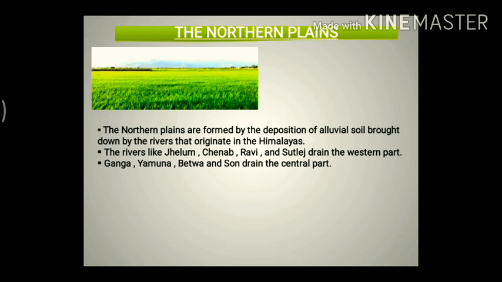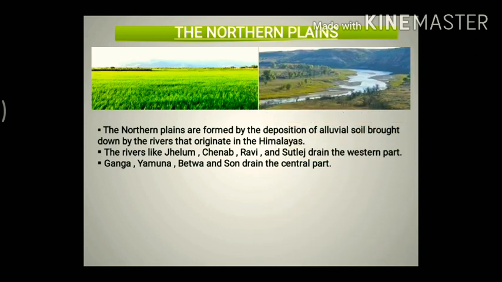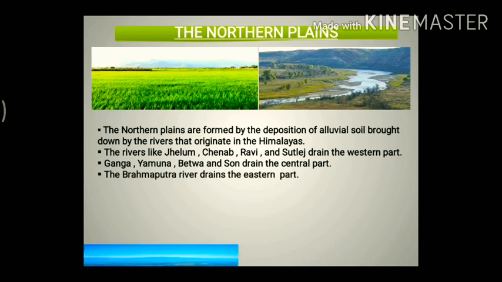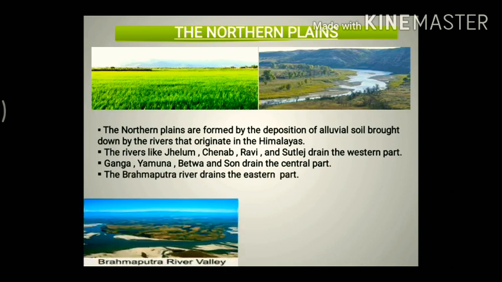Now, the rivers like Jhelum, Chenab, Ravi, and Satluj drain the western part. So in the western areas, these important rivers are present. And in the central area, Ganga, Yamuna, Betwa, and Son drain the central part. Now, the Brahmaputra river drains the eastern part. So most of the eastern part is drained by the Brahmaputra river itself.